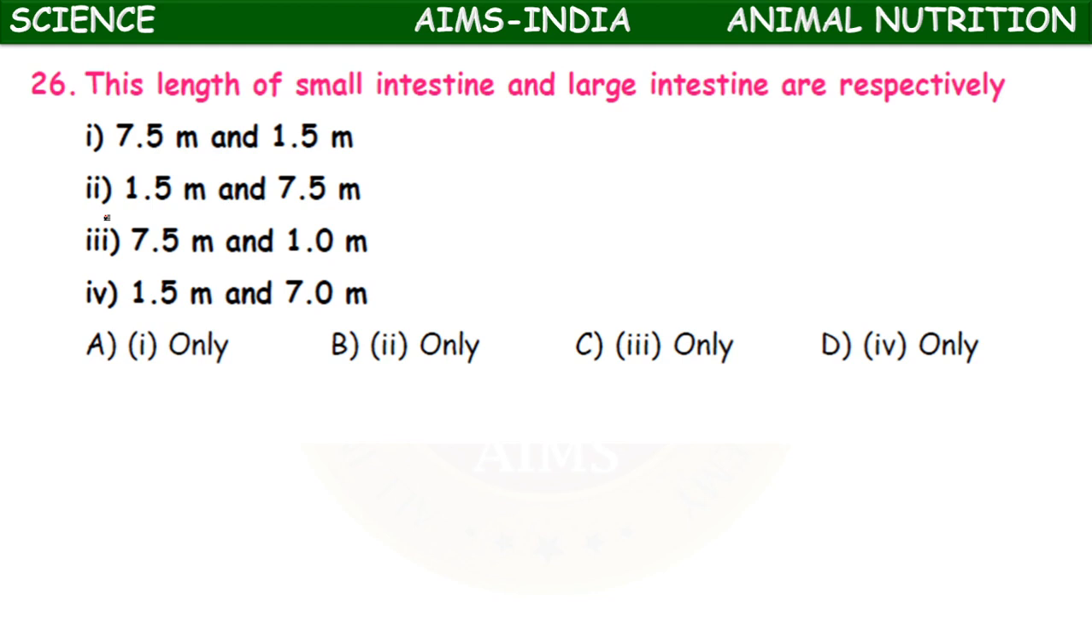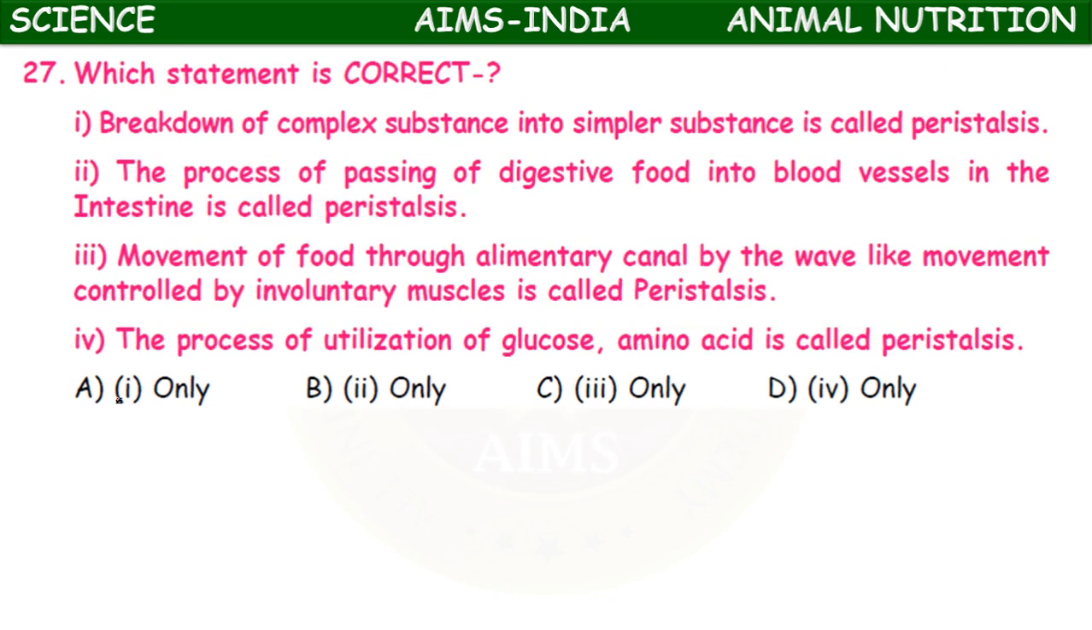Next, the length of small intestine and large intestine are respectively. What is the length of small intestine and large intestine? 7.5 meters is the length of small intestine, and 1.5 meters is the length of large intestine. So option A, one only, is correct.